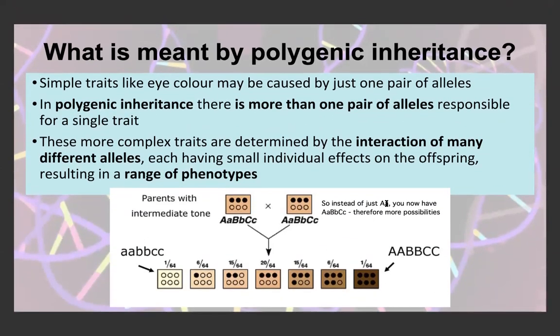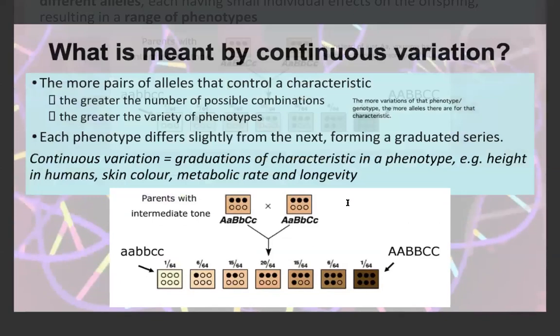So instead of having just AA, just 2 different alleles coding for it, you now have multiple alleles coding for it. So multiple different pairs of alleles, and you'd need to use multiple different letters to show it. But they won't ask you this in a Punnett square or anything. It's just for extra knowledge.